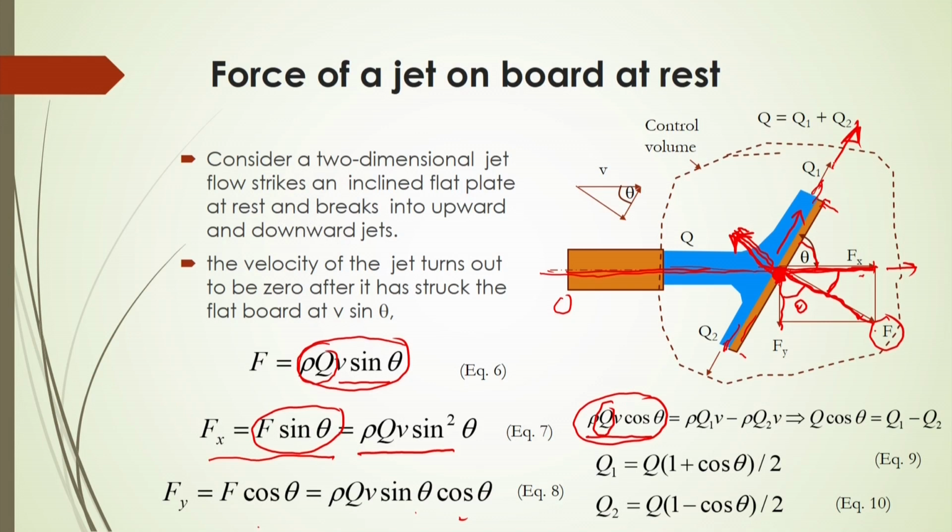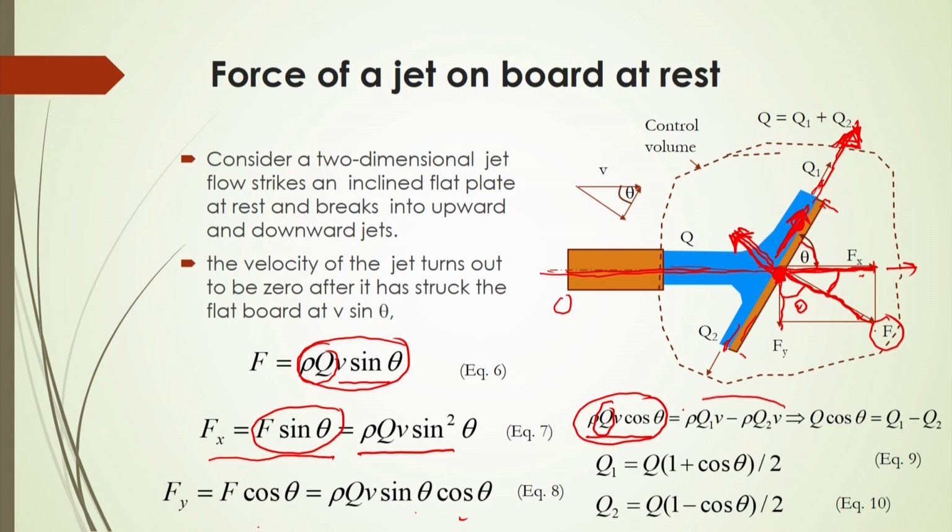So, that will act in this direction, where the component of flow rate will be flowing upward along this flat plate. Now, what will be the effective momentum acting in this direction? If we consider that the flow rate is divided into two parts, q 1 and q 2, this is q, this is q 1. In this direction, this will be your q 1 fluid mass. So, rho q 1 v in this direction, minus rho q 2 v in this direction.